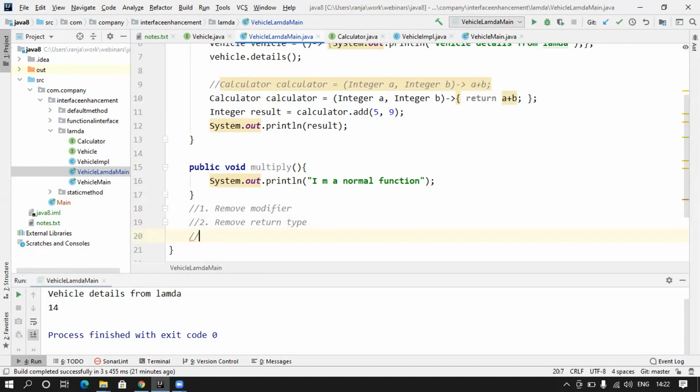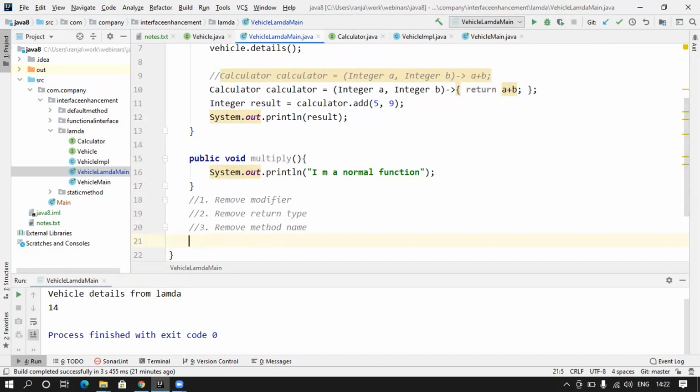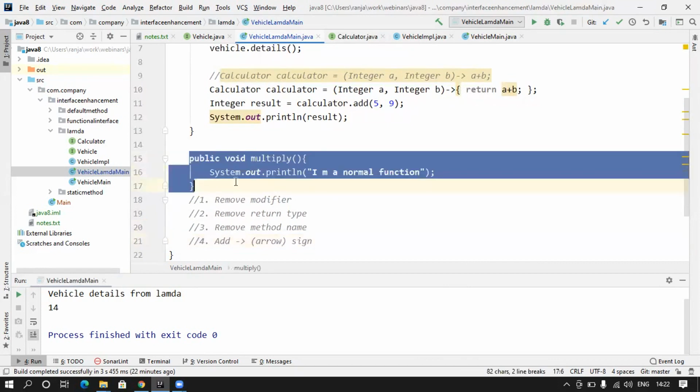Third thing that we have to do is remove the name of the method. Remove the method name. And then the last thing that we have to do is add the arrow sign. Let's say it as arrow sign. Let's do this. So let's convert this method into lambda form.